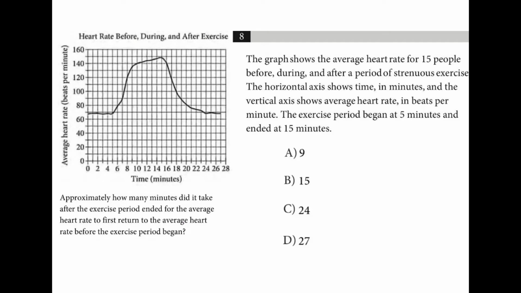The graph shows the average heart rate for 15 people before, during, and after exercise. How many minutes did it take after the exercise period ended for the average heart rate to first return to the average heart rate before the exercise period began? They tell us that it ended at 15 minutes. That's this one right here. So how long until we return to normal? That's about 9 minutes.